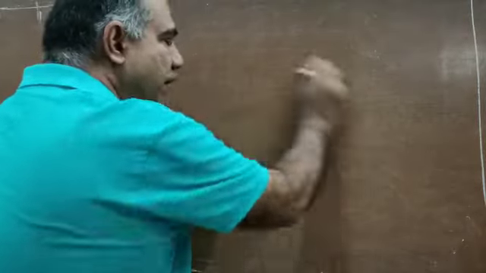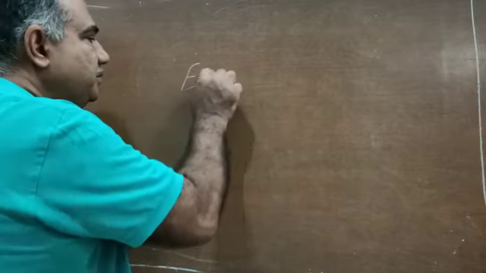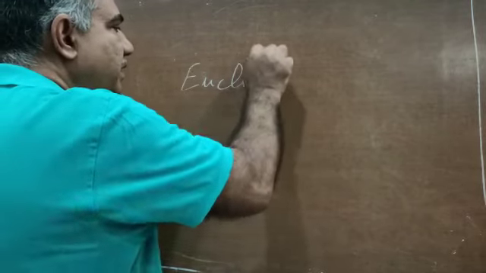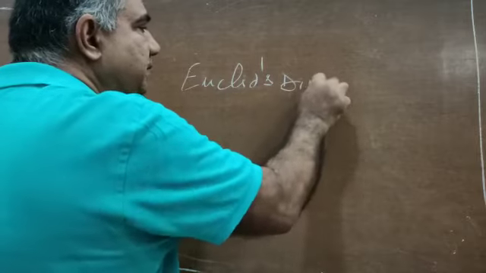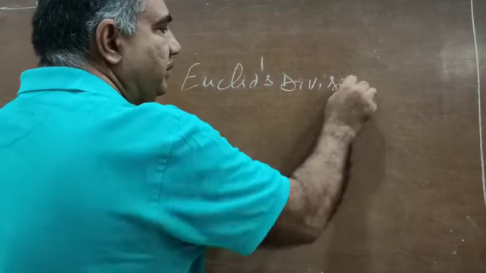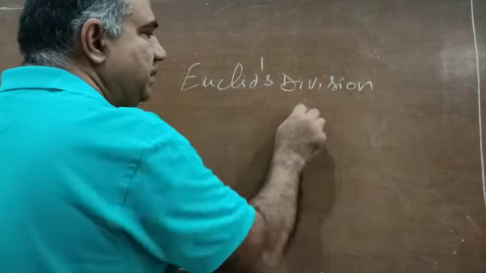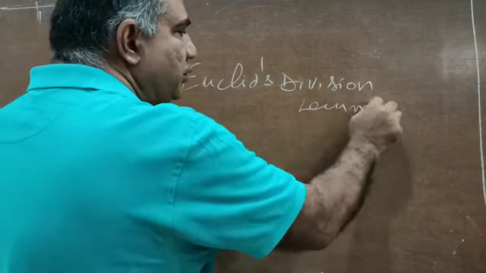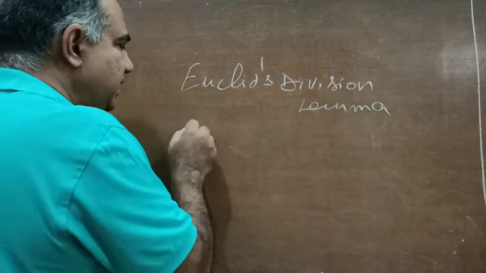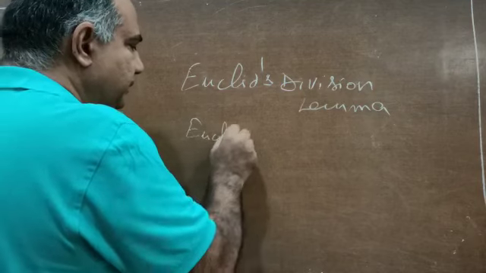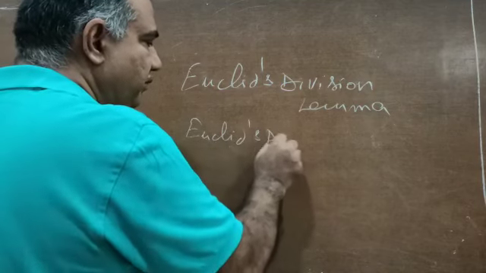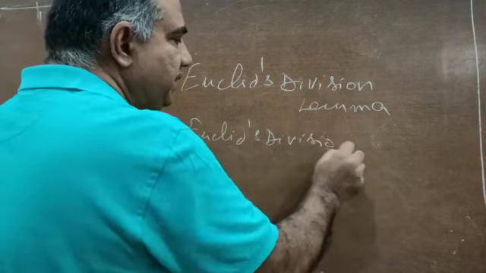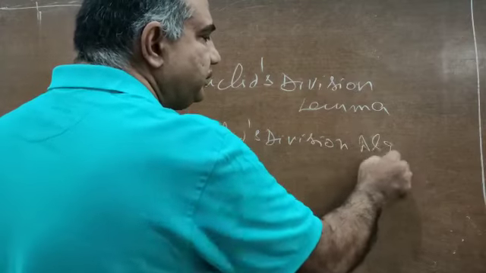Now, the most widely misunderstood concept in this particular chapter is that people do not understand the difference between Euclid division lemma and Euclid division algorithm.